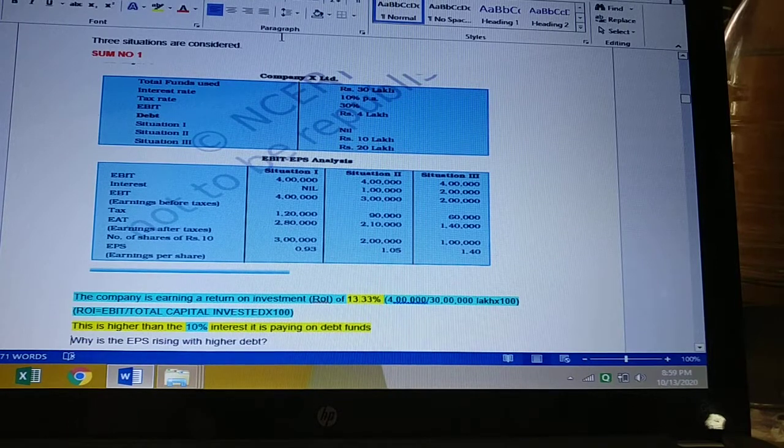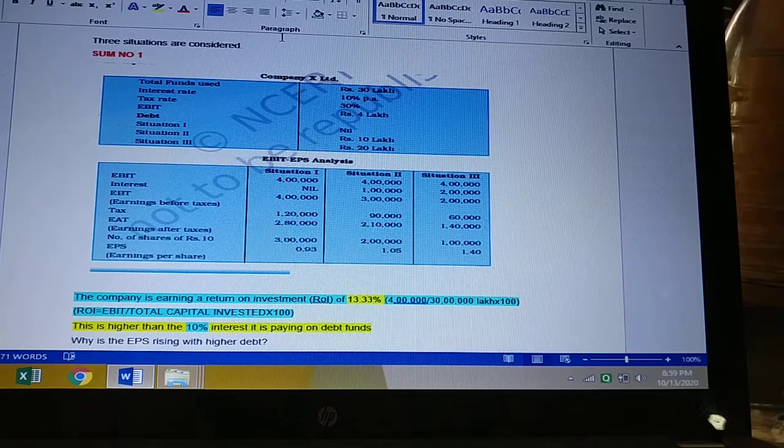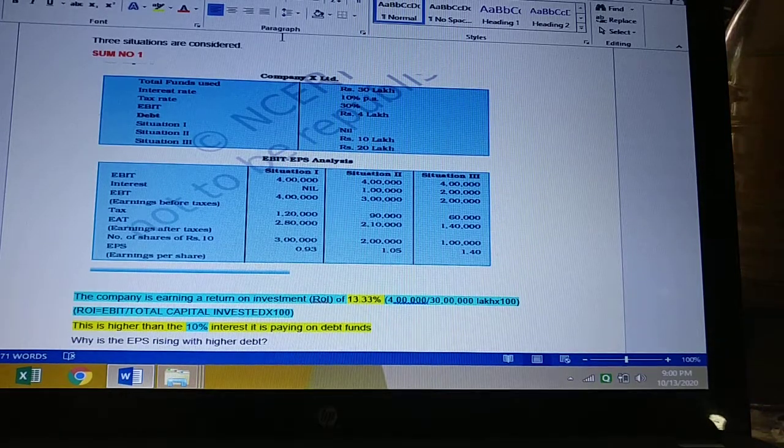The first step in the sum will be finding out ROI. How will you find out ROI? The EBIT will be given and the total capital will be given. So EBIT divided by total capital into 100 will be your ROI.